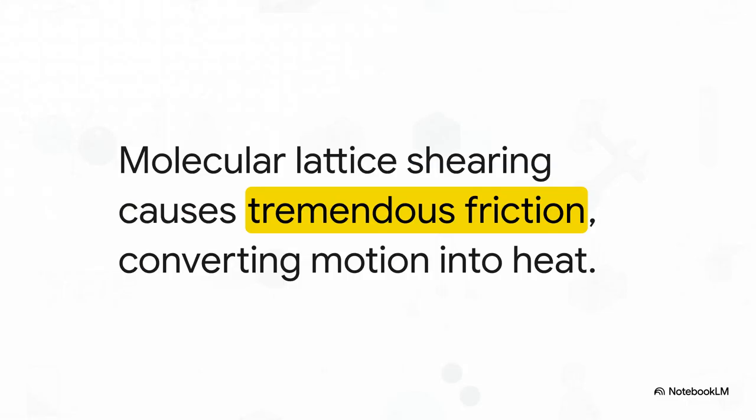The first escape route, heat. When a car chassis crushes inward, the steel beams aren't just politely folding, the molecular lattice of the metal is being violently sheared and scraped against itself. This tremendous mechanical friction converts motion directly into thermal energy. If you touched a crumpled fender immediately after a high-speed impact, the wreckage would literally be hot to the touch.